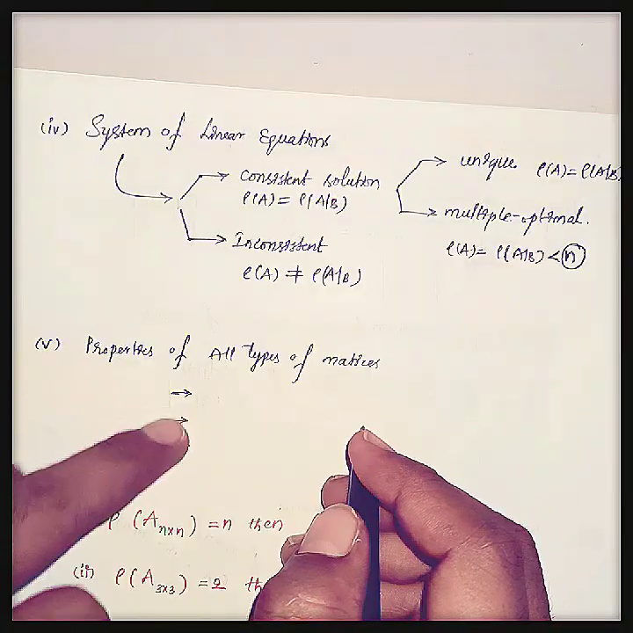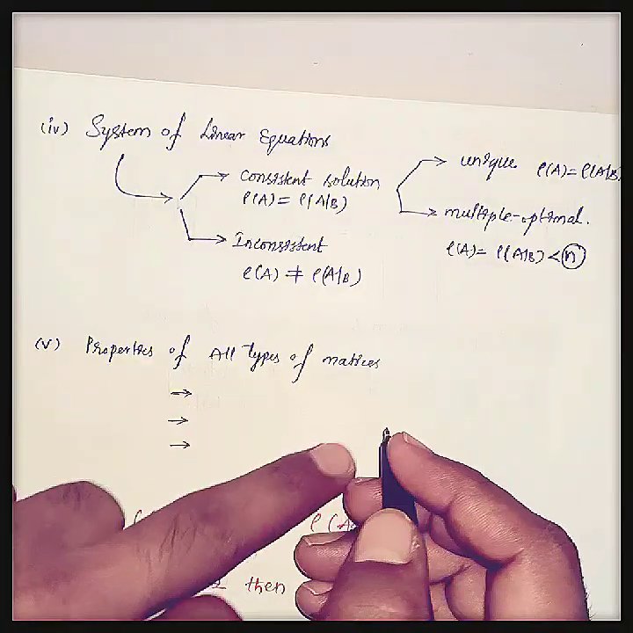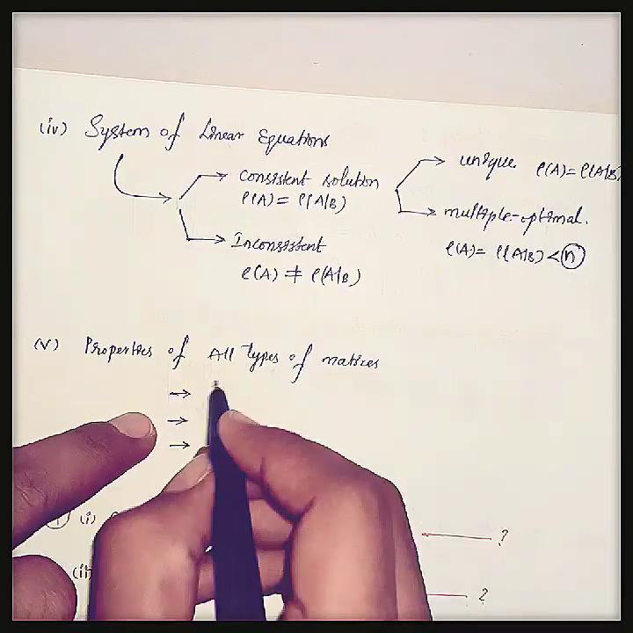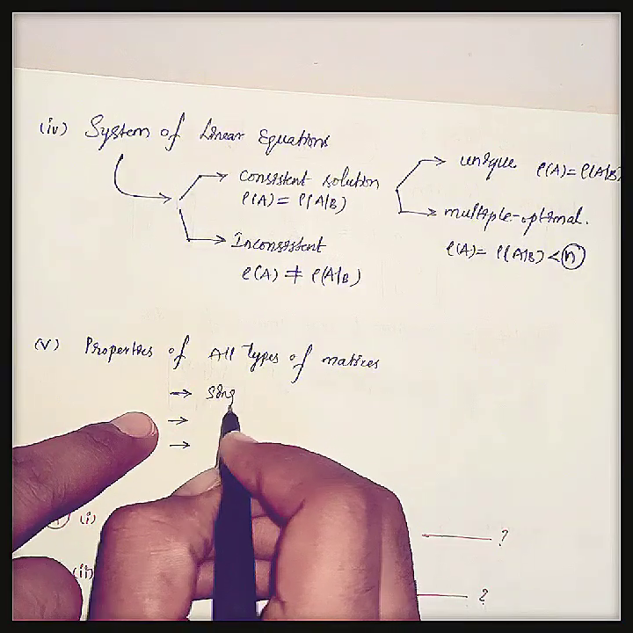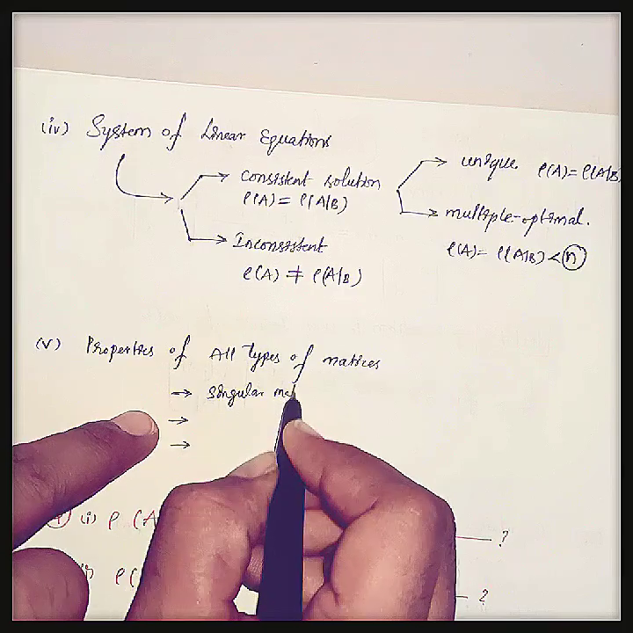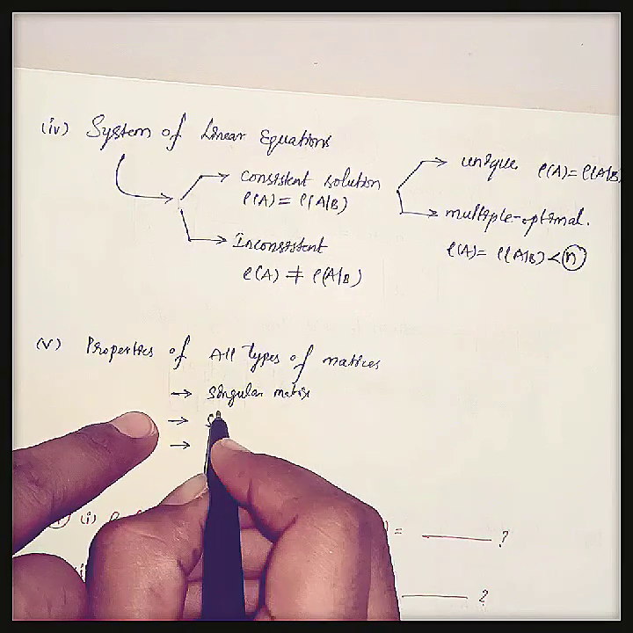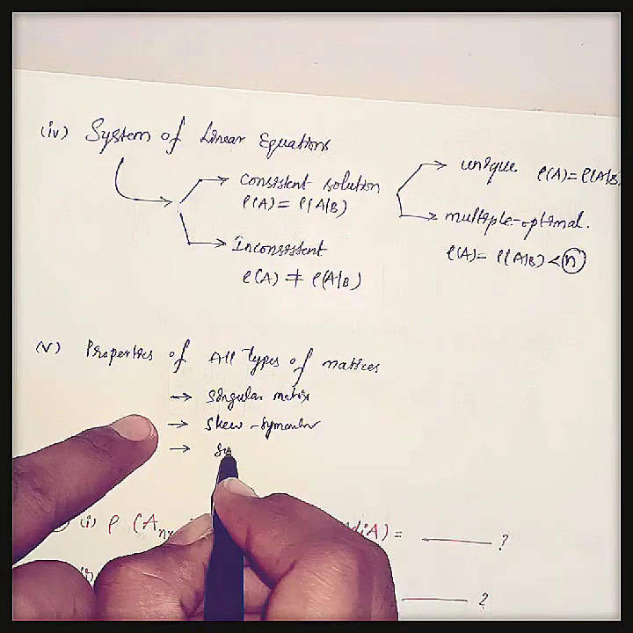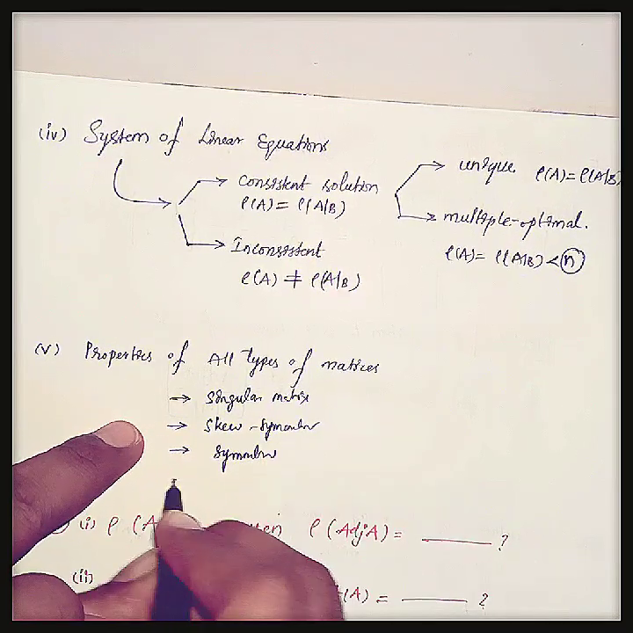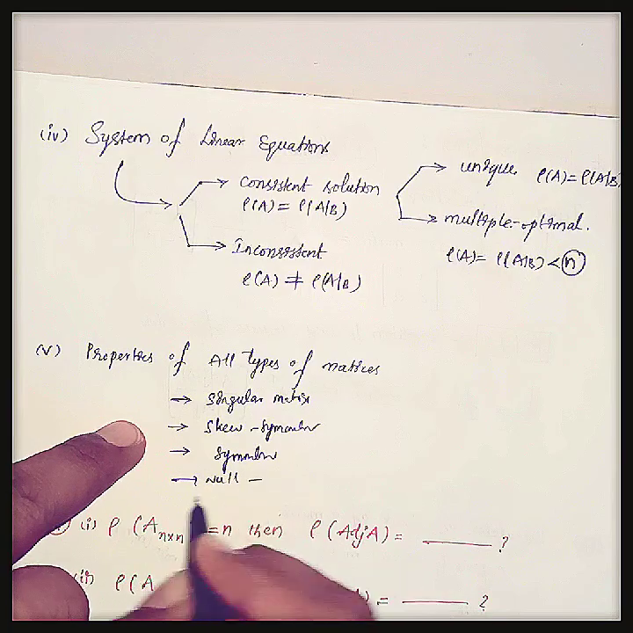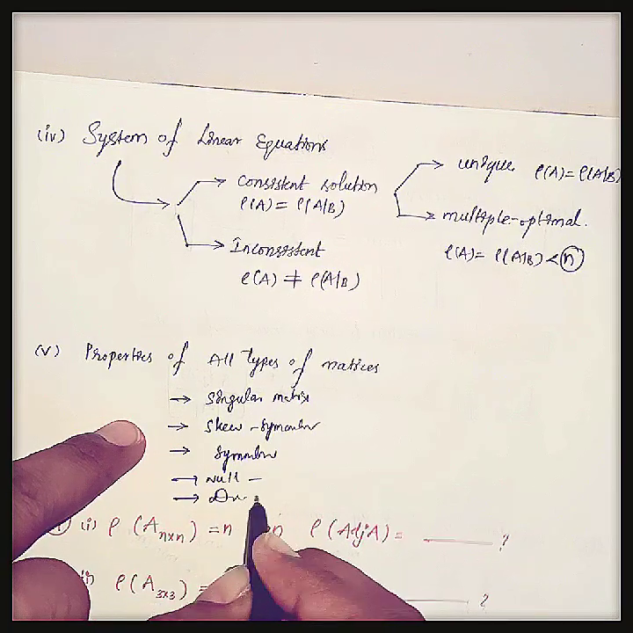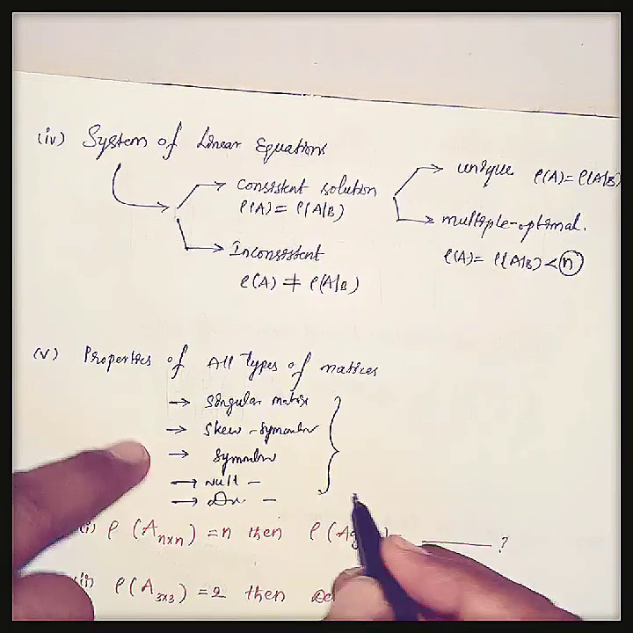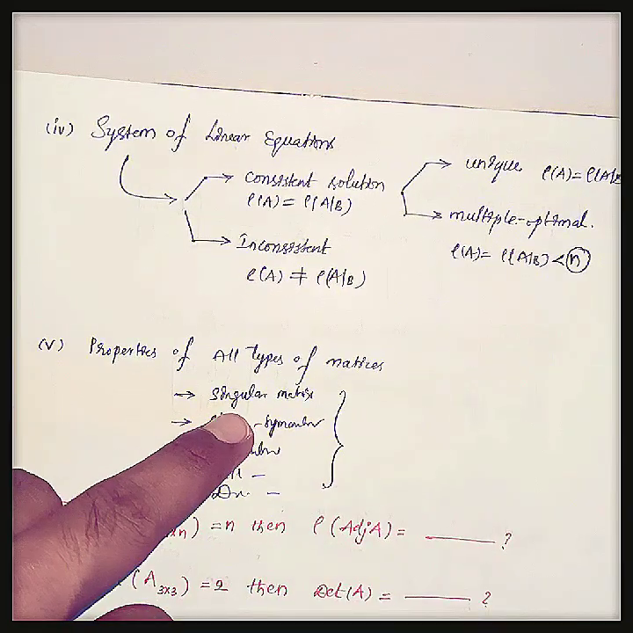And next we should learn all the properties of all types of matrices, and the types of matrices are like singular matrix, skew symmetric matrix, symmetric matrix, null matrix, and diagonal matrix. Like this, there are different types of matrices. We should learn all those properties here.